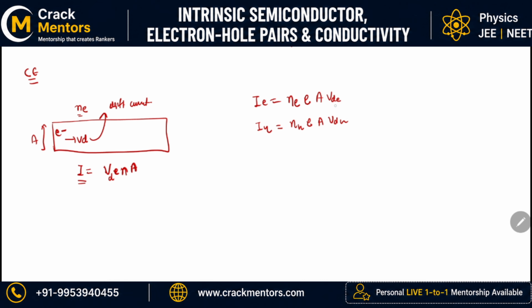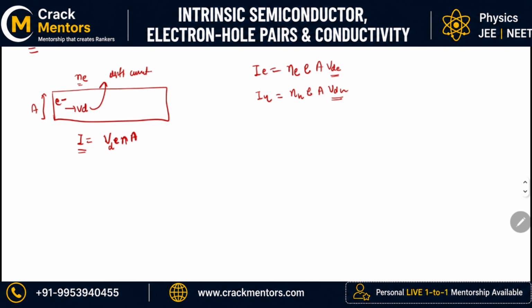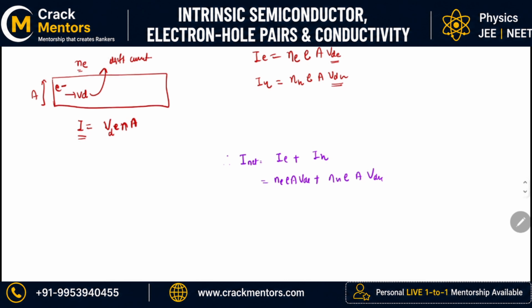Now what do V_dh and V_de represent? V_de represents the drift velocity of the electron and V_dh represents the drift velocity of the hole. Therefore I net is equal to I of electron plus I of hole, which is equal to N_e e A V_de plus N_h e A V_dh. I hope that is clear.